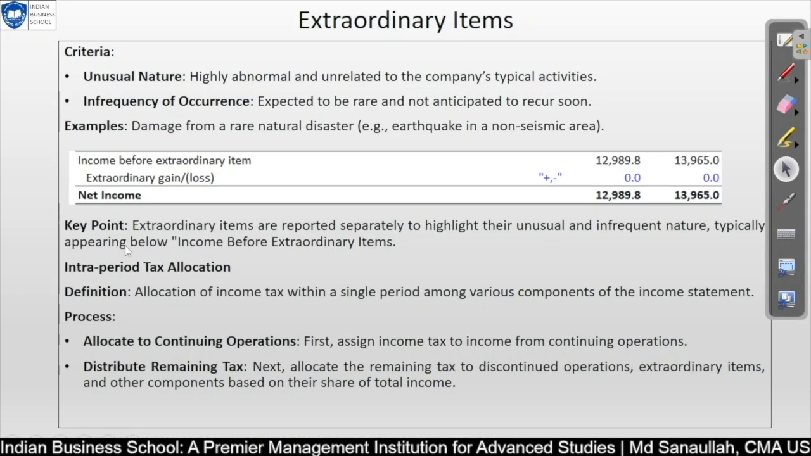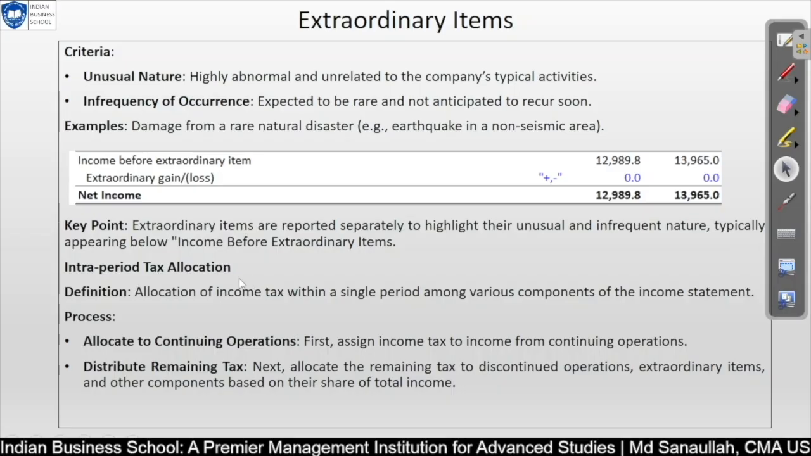What is the key point? Extraordinary items are reported separately. We have already discussed the infrequent nature, typically appearing below income before extraordinary items. The name itself says extraordinary income is about to come after this. So this is the structure we follow in creating the income statement.